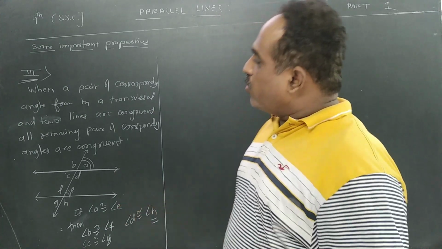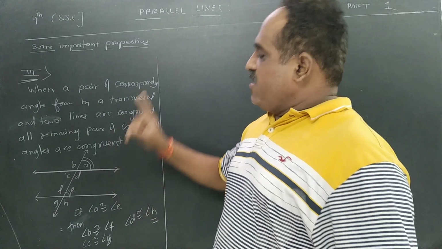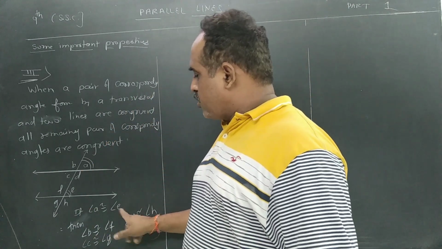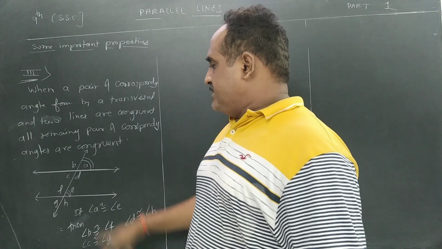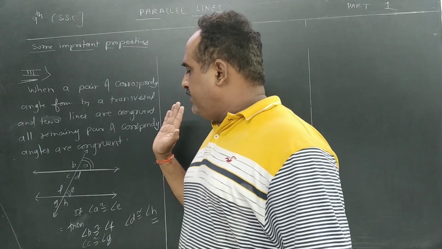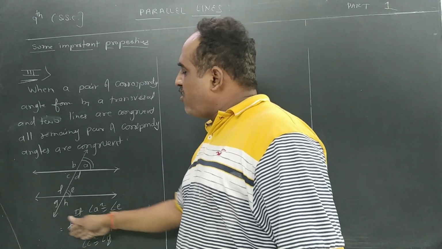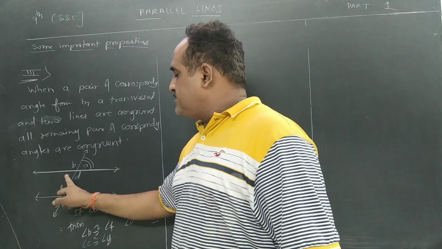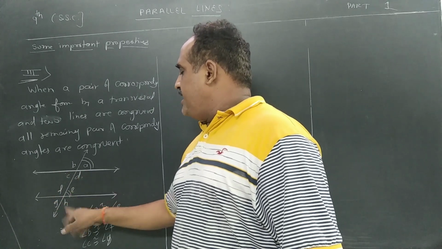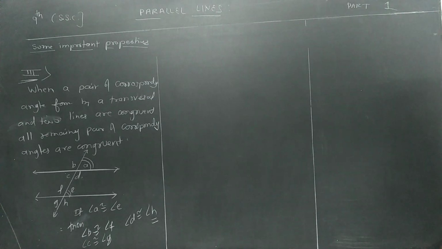That is the way we are going to solve the questions. So once again, don't get confused. If one pair of corresponding angles are congruent, then all remaining pairs are congruent. Means angle A and angle E are given congruent, this 60 and this 60 are given, so we can find out all, because we know that B will be equal to G, B will be equal to F, C will be equal to G, and D is equal to H. Have you understood this? Got it?